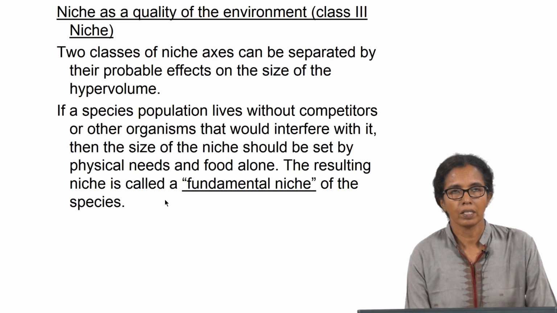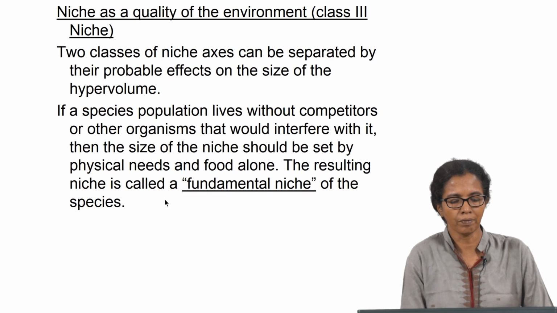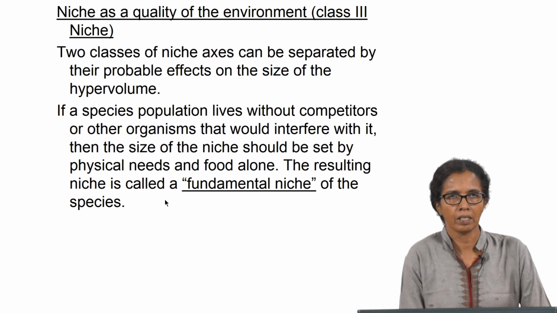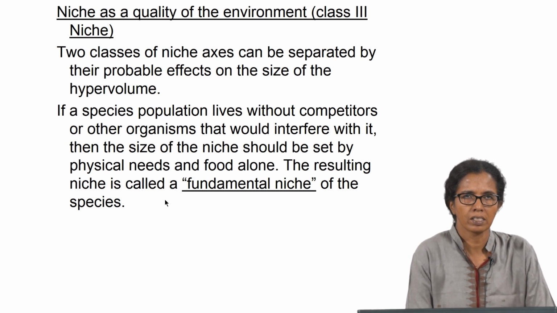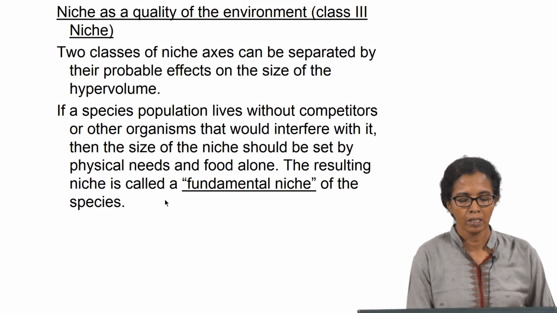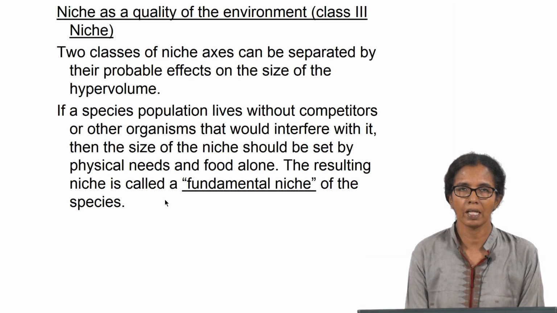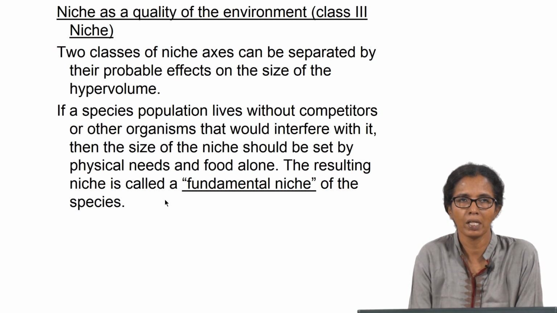So, when niche is a quality of the environment, or the class 3 niche, two classes of niche accesses can be separated by their probable effects on the size of the hypervolume. For example, if a species population lives without competitors or other organisms that would interfere with it, then the size of the niche should be set by physical needs and food alone. This results in what is known as a fundamental niche of the species.